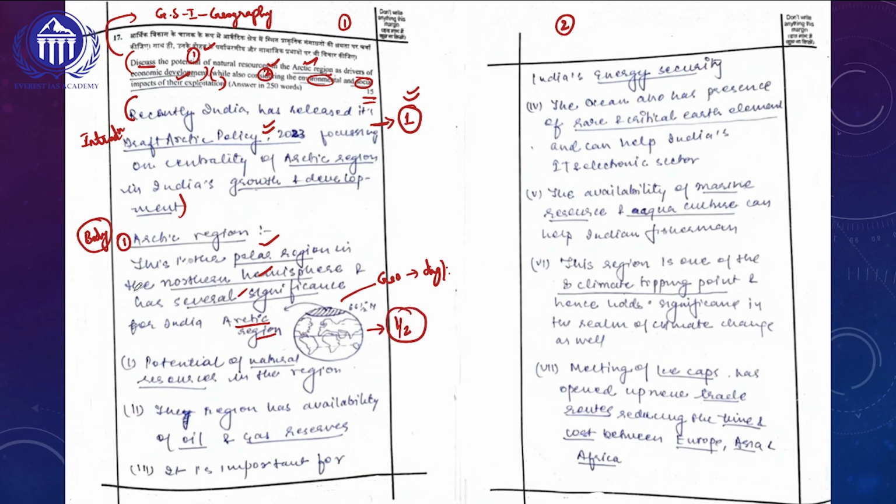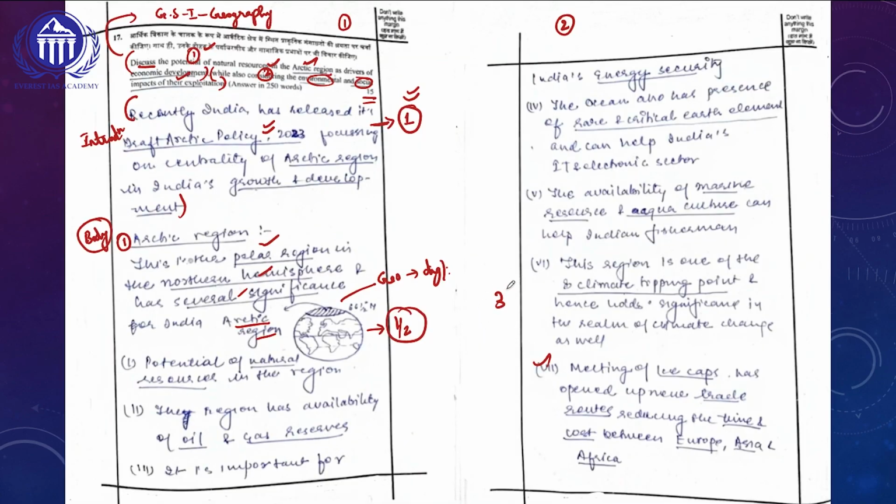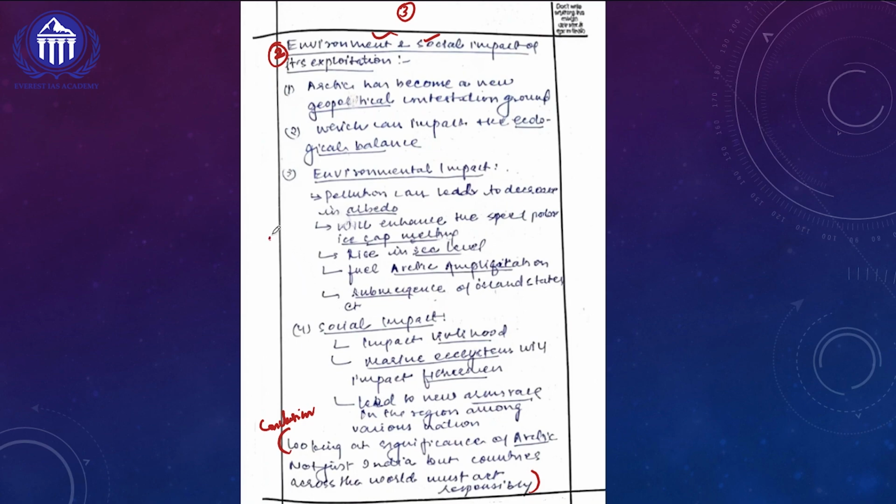If you look at the first part of the question, which is about the potential of natural resources, the topper has utilized almost 7 points under the first subheading. For these 7 points, the topper will easily get half a mark each, so a total of 3.5 marks. For the second subheading, the topper has utilized 4 points, getting half a mark for each, so overall around 2 marks. Not only that, the topper has also underlined and sub-pointed a lot of things, which will also carry additional weightage.